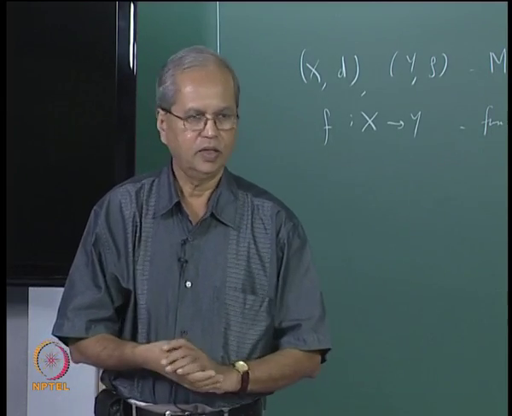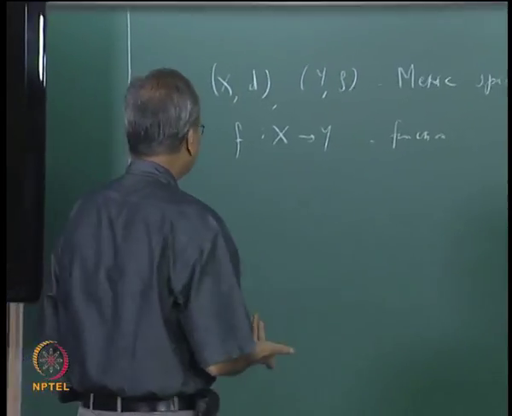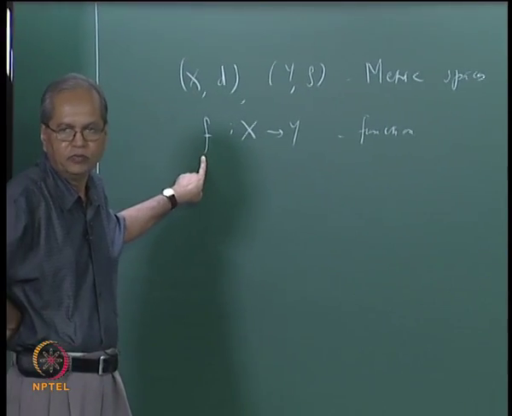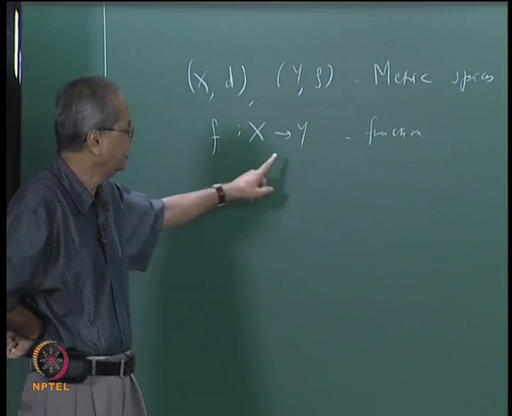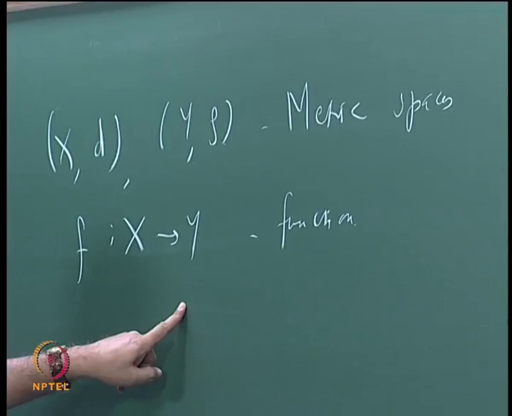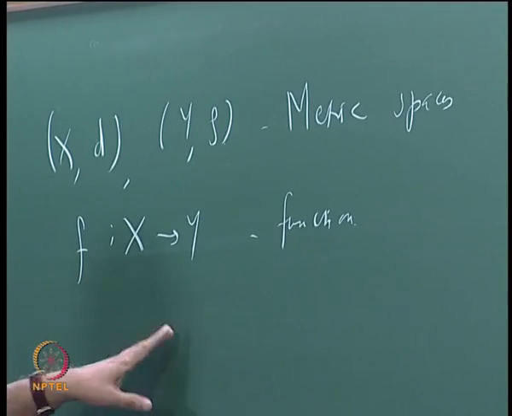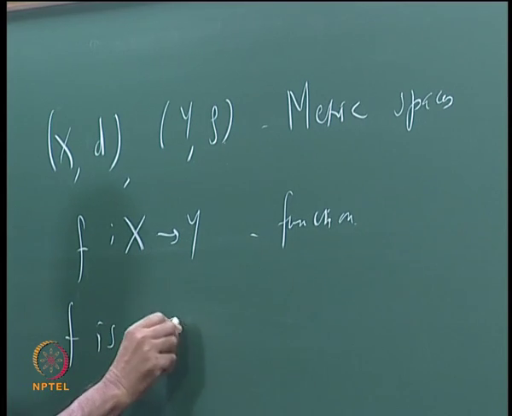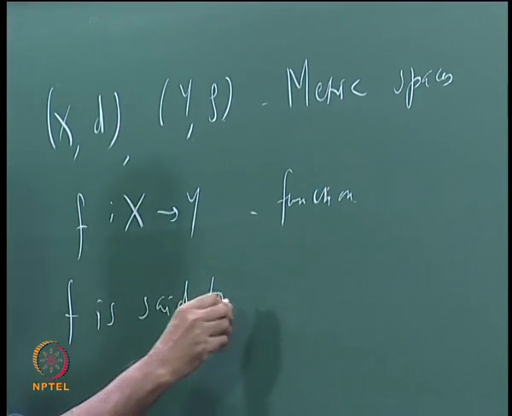Using that we can also say when the function f is bounded. We will say that f is bounded if its range is a bounded subset of Y. This is the usual definition, we have already used it.